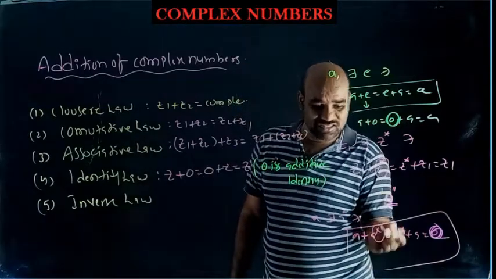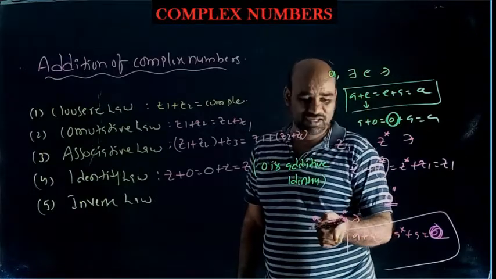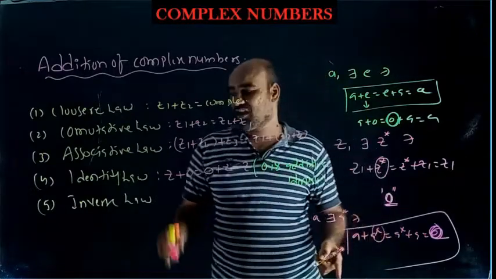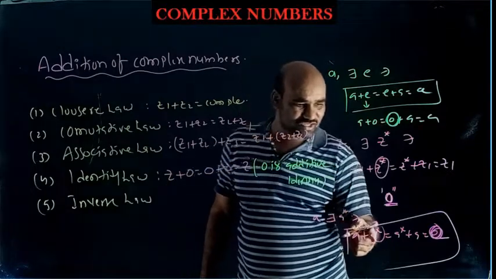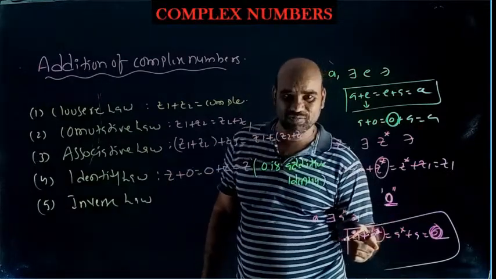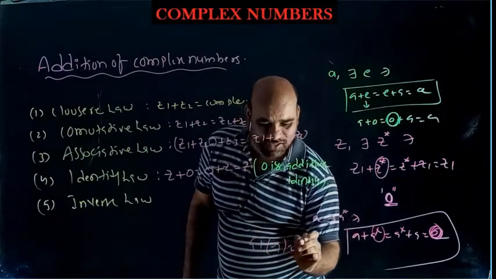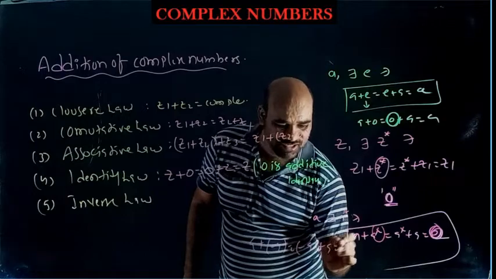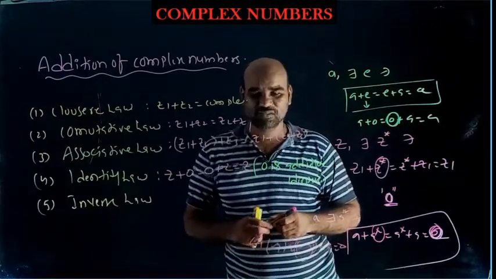If such an A star exists in real numbers, then you can say that real numbers satisfy the inverse property, and A star is called the additive inverse of A. Actually, here instead of A star, what should we write? Minus A, in real numbers. A star means minus A. That means A plus (minus A) equals (minus A) plus A equals 0. That's why minus A is called the additive inverse of A.